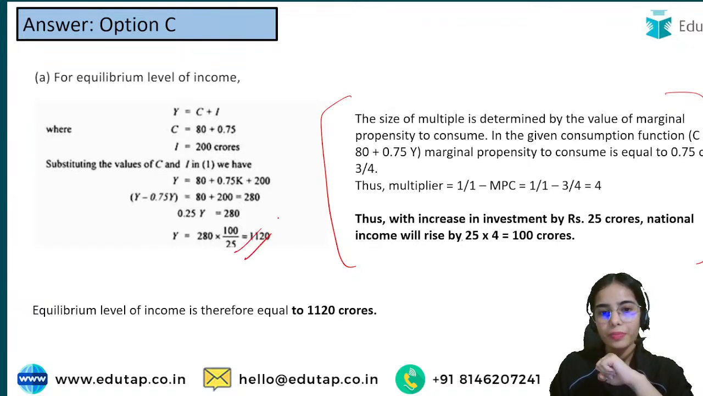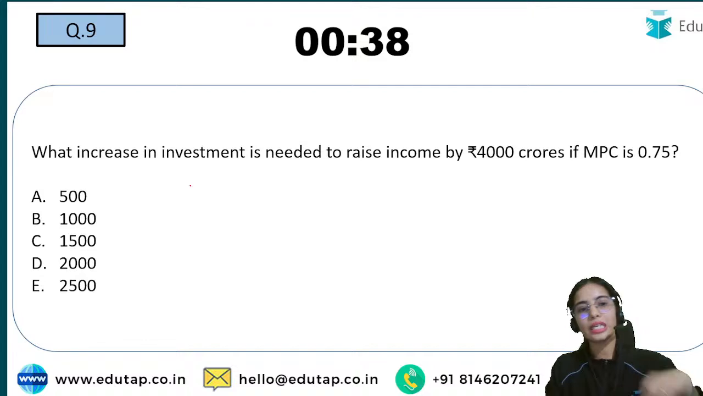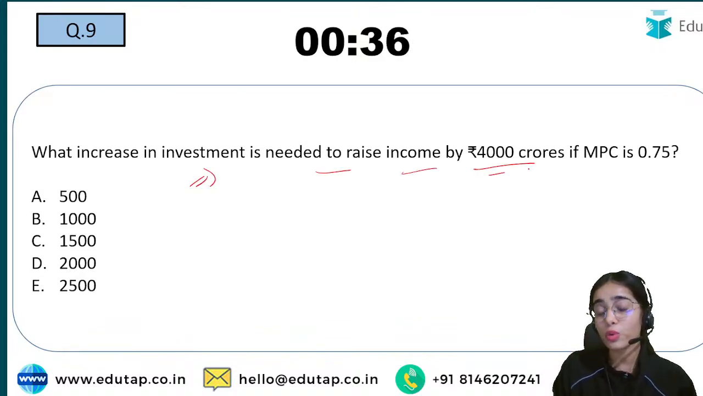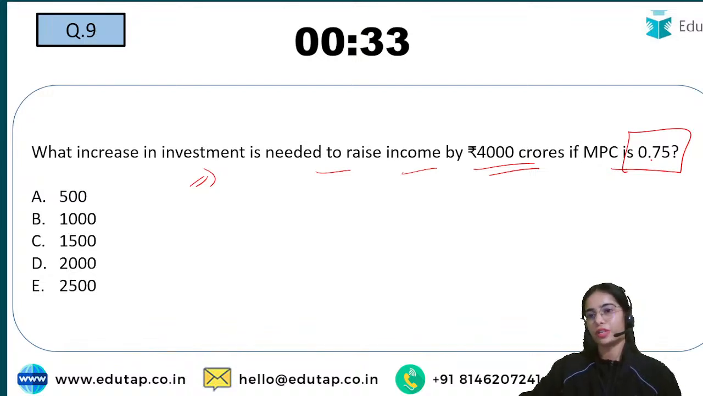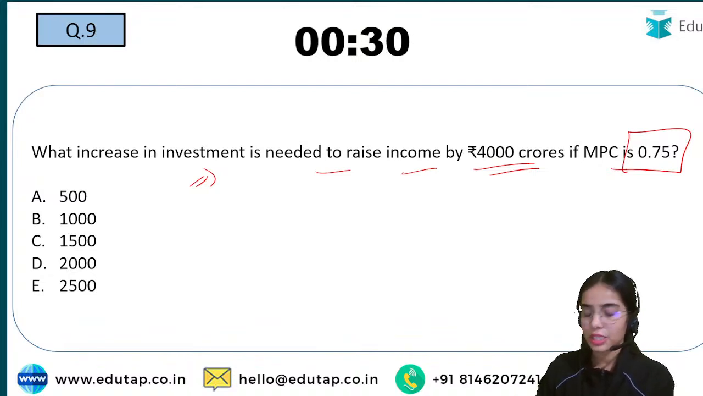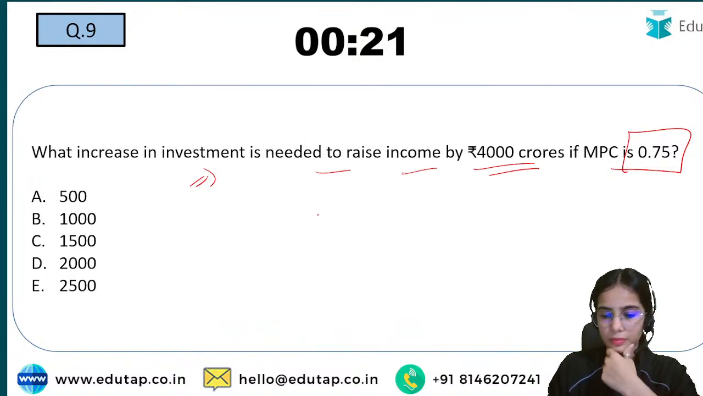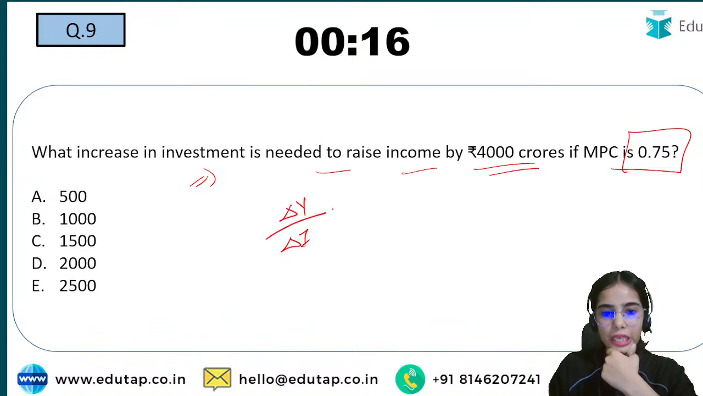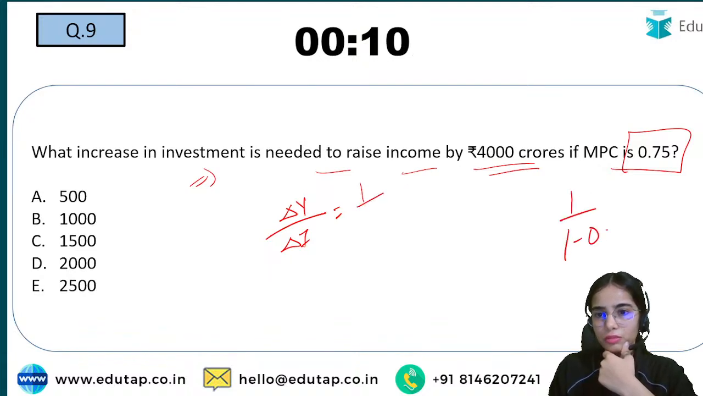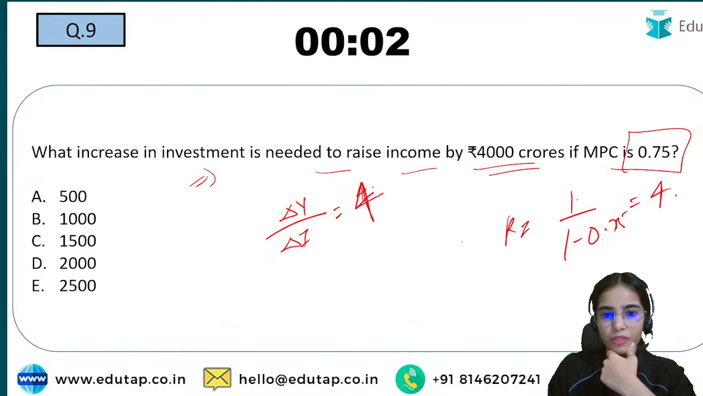Now this is the answer that we have got. Now coming to the next question: what increase in investment is needed to raise the income by 4,000 crores if the MPC is 0.75? Increase in investment with the increase in income shows you the multiplier. If your MPC is 0.75, your multiplier should be 1 upon 1 minus 0.75, so that is 4. So your investment multiplier is 4.